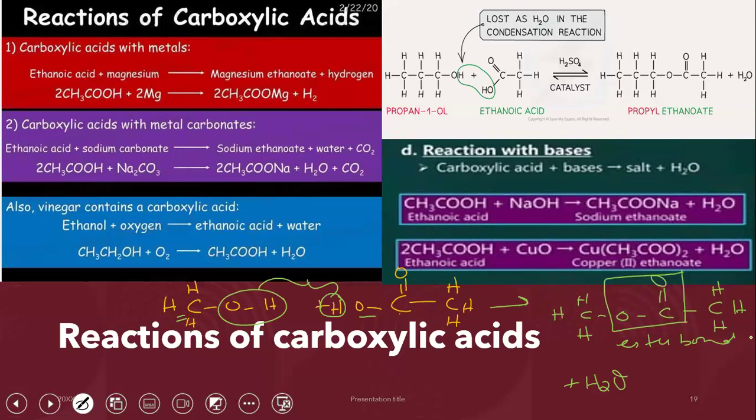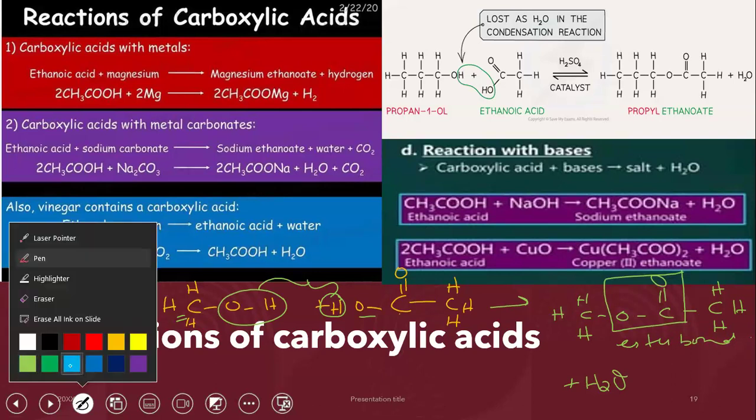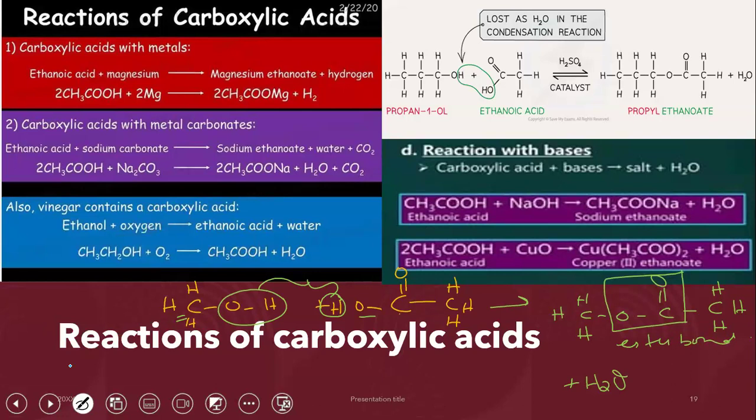If you guys want to take the time to figure out the name, you can. But let me tell you a trick. This trick is only applicable to esters. A shortcut. Whenever you are naming esters, first write down the name of the carboxylic acid and then the name of the alcohol. That's the order for esters. Shortcut.